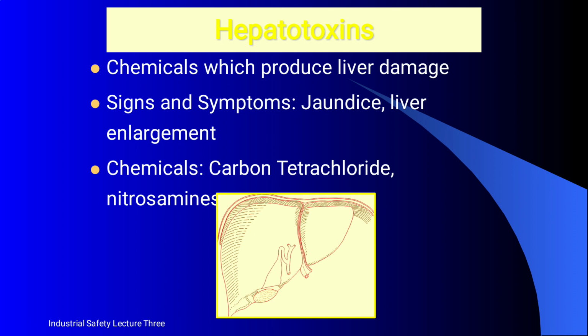Signs and symptoms are jaundice and liver enlargement. An example chemical is carbon tetrachloride, in human health. Thank you for watching the video.